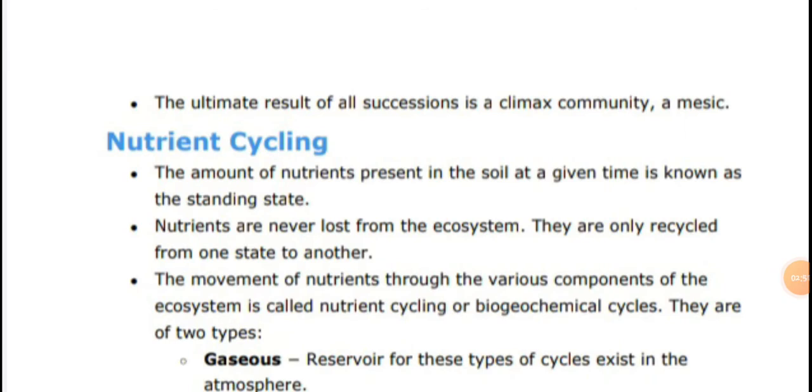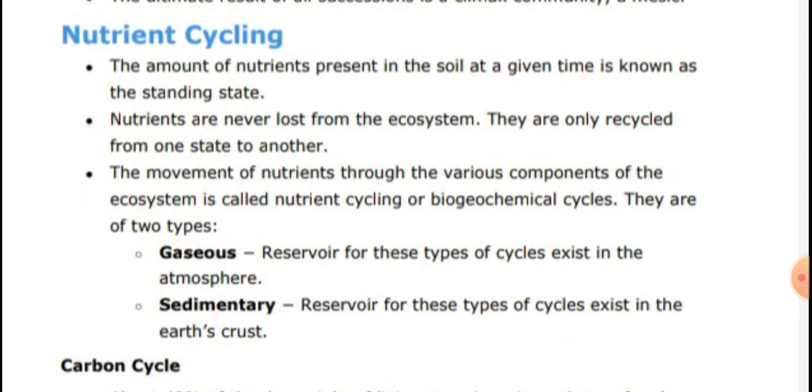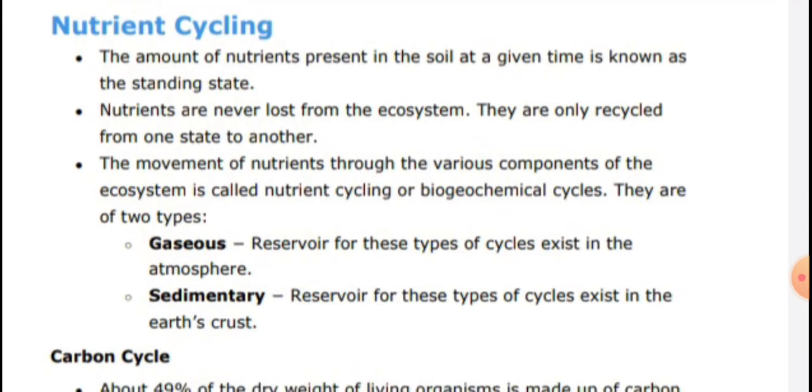Next is nutrient cycle. The amount of nutrients present in the soil at a given time is known as the standing state. The nutrients are never lost from the ecosystem. They are only recycled from one state to another. The movement of nutrients through the various components of the ecosystem is called biogeochemical or nutrient cycling, and there are two types: gaseous and sedimentary.